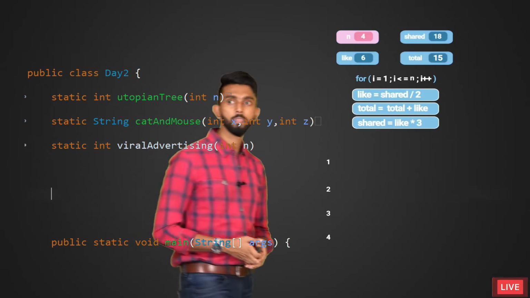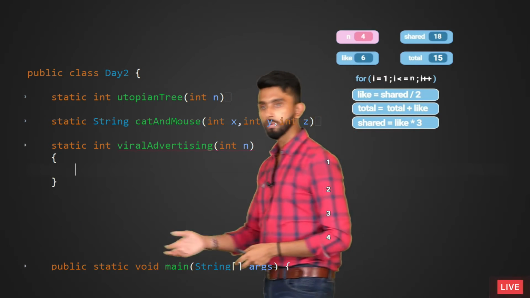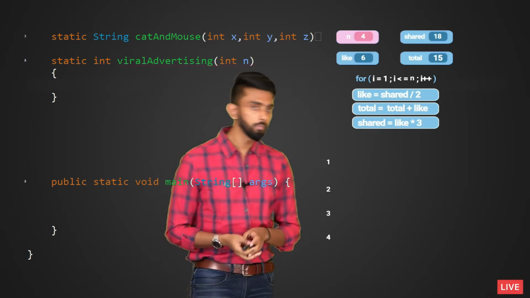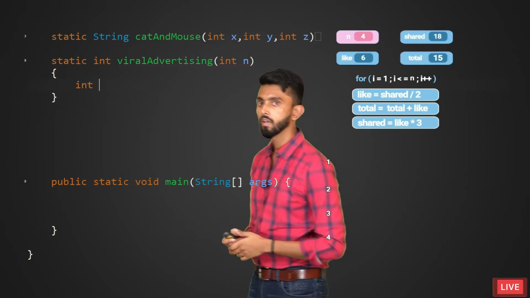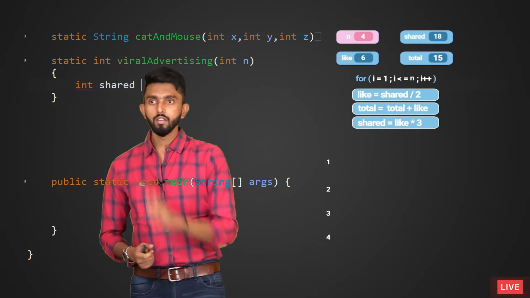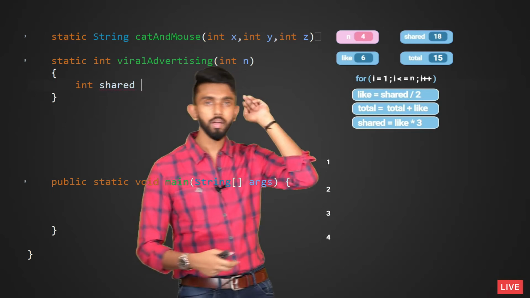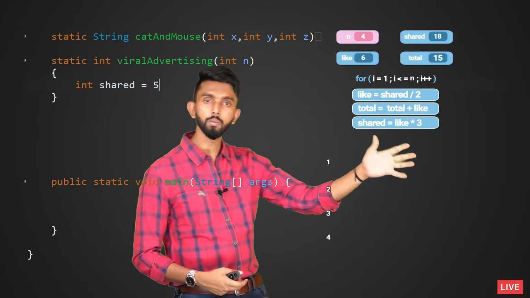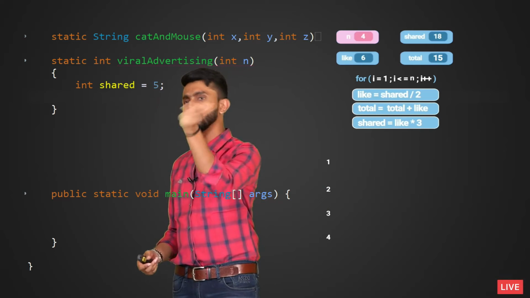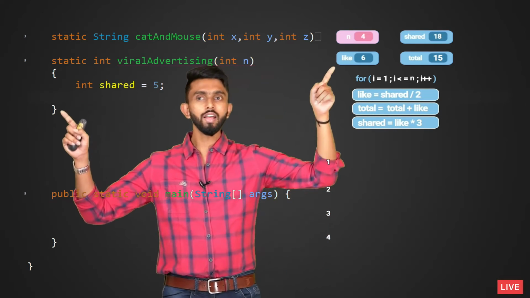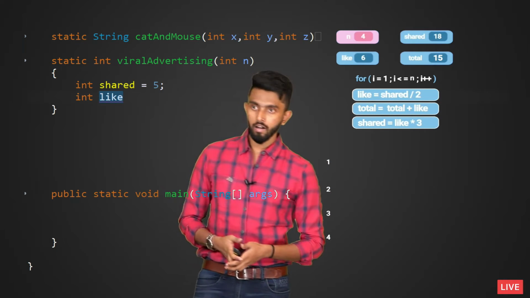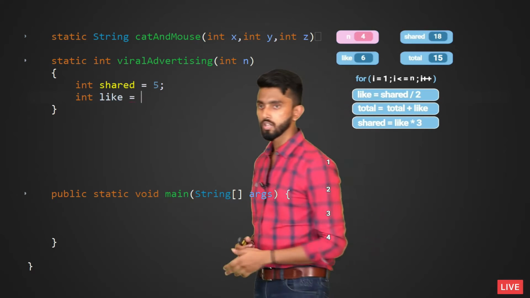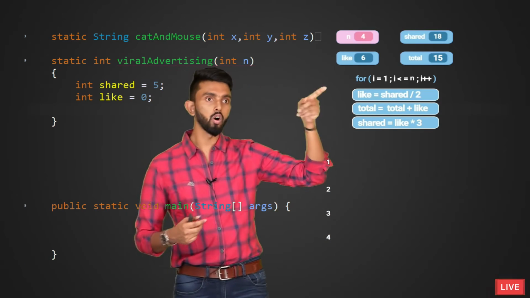I will go inside this. Now I am writing the logic and all of you must focus. I will start by creating these variables, shared and likes. So int shared: for a particular given day, how many people has it been shared with? Initially, I will make it 5, because on day 1 we share it with 5 people. Day 2 and day 3 it should change, which the program will take care of. Next is how many people liked it that day, so int likes, and initially let us make it 0, because inside the for loop we will calculate it.